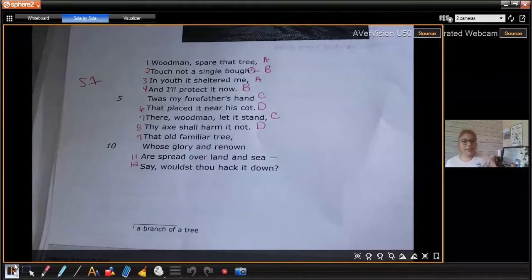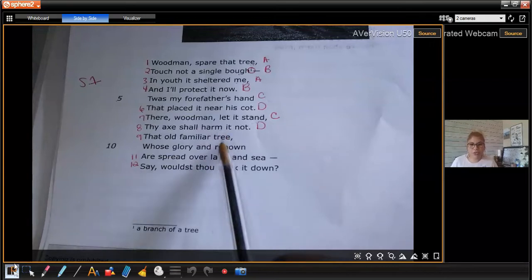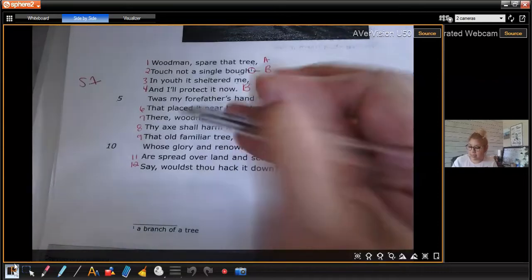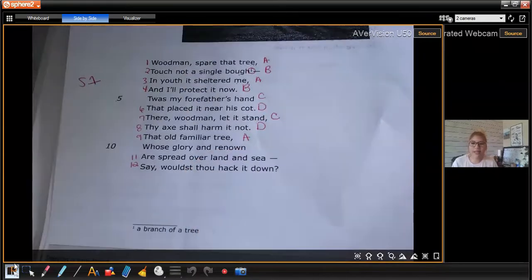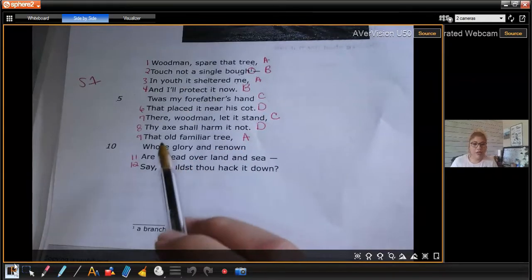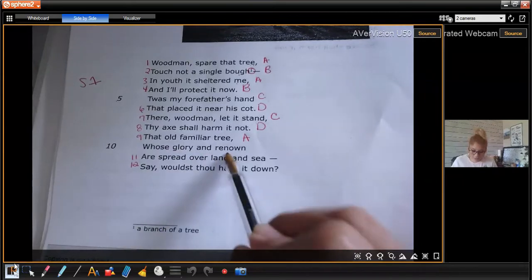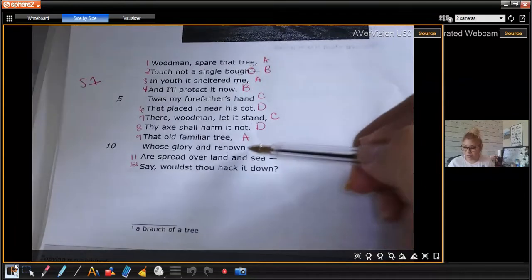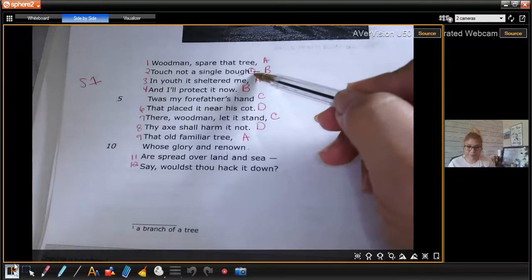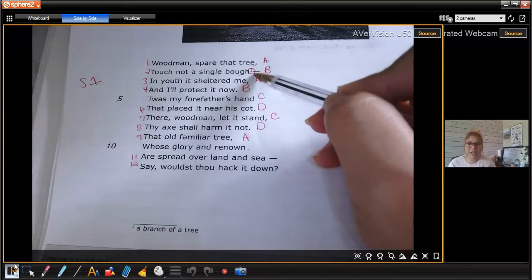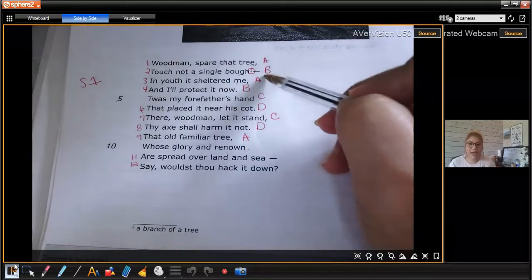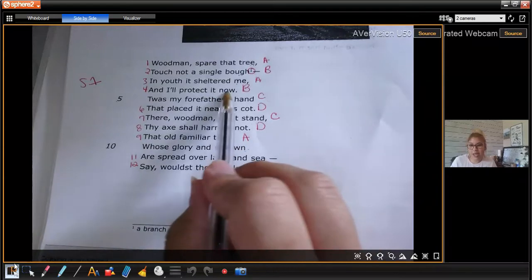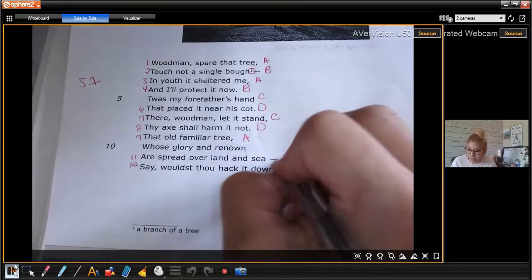All right, next line. That old familiar tree. So tree is actually a word that gets repeated here. So that is the same family as A. All right, whose glory and renown. So renown, let's go up. Tree. No. Renown, bough. Yes. Or you could also do renown, now. They do rhyme. So it is B.